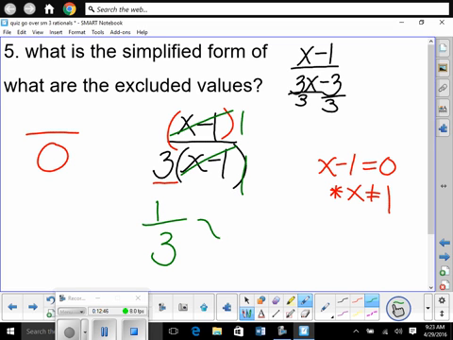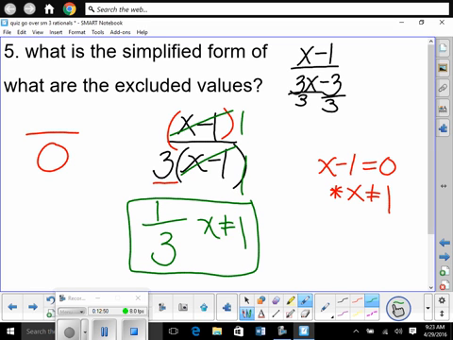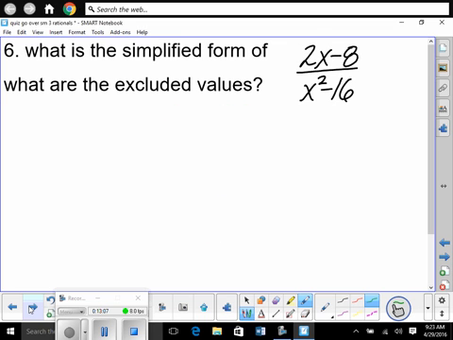That's our answer, as long as x does not equal 1. Guys, that was an easy one. I remember how to do it. Remember it a week from now, people, okay? Like right now, I know that right now, but you guys, in a week from now, you better know this stuff still. Yikes, okay?